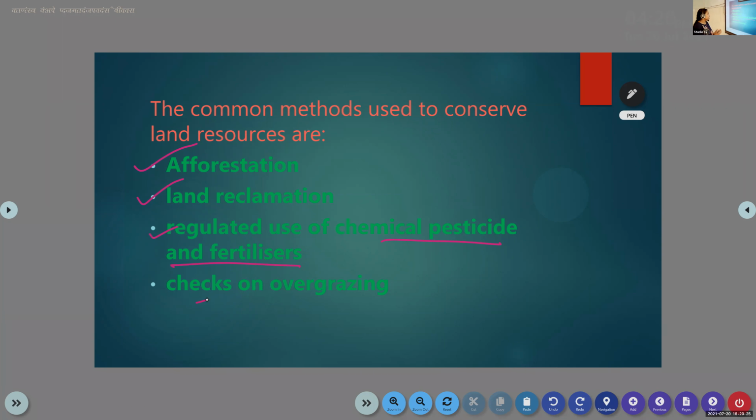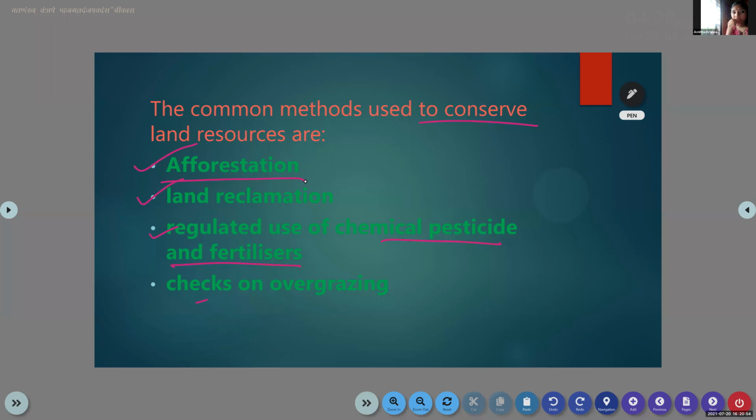Through that, we can bring up our resource. So these are the methods to conserve our land resources. The first one is afforestation, so we have to plant more and more trees. The next ones are land reclamation, regulated use of chemical pesticides and fertilizers, and check on overgrazing. I hope you have understood these points.